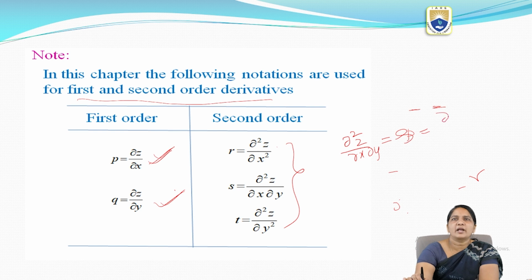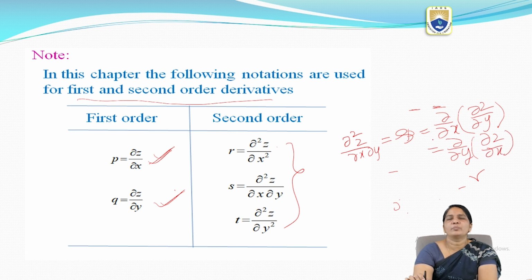That is how we can write this one, dou by dou x of dou z by dou y. Here we can write this in this way also, dou by dou y of dou z by dou x. That means first we do with respect to x, after that with respect to y. Otherwise, first with respect to x here, after that with respect to y. So both are the same here. That is nothing but dou square z by dou x dou y. Here we are denoting it with s.